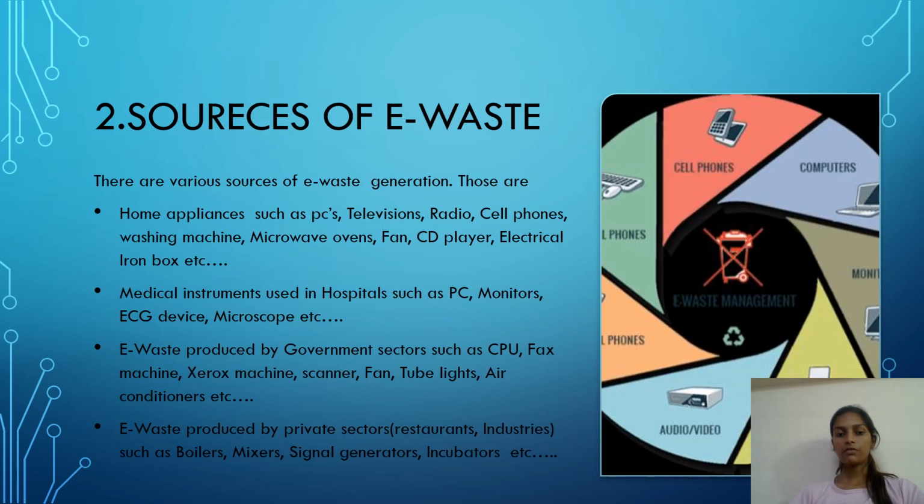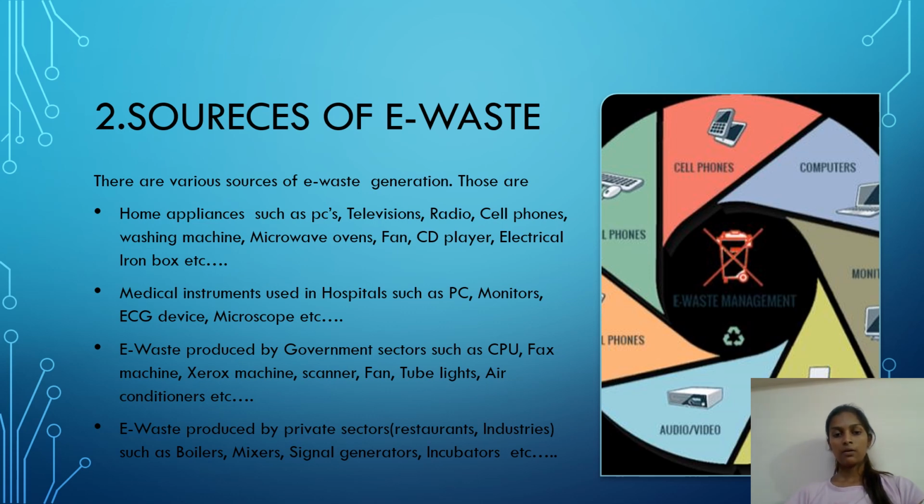Sources of e-waste. There are various sources of e-waste generation. Those are home appliances such as television, radio, cell phones, washing machines, microwave ovens, fan, CD player, electrical iron box, etc. Medical instruments used in hospitals such as PC, monitors, ECG devices, microscope, etc. E-waste produced by government sectors such as CPU, fax machine, Xerox machine, scanner, fan, tube lights, air conditioner, etc. And e-waste produced by private sectors such as industries and restaurants.